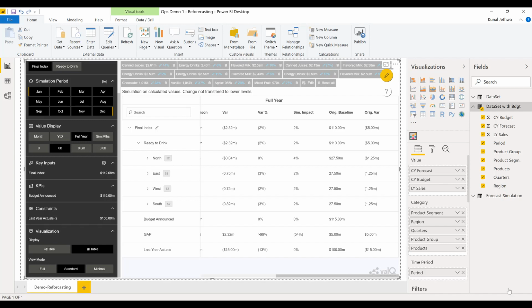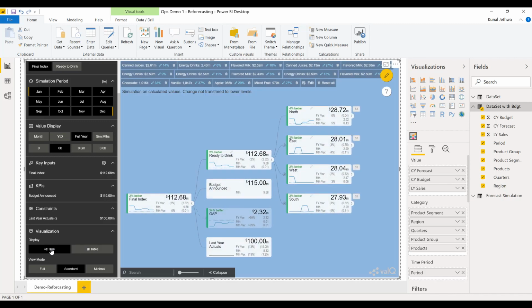In the end, this simulation can also be published through Power BI services, and the same can be shared, viewed, modified, or downloaded by someone with whom we share the rights to do so. So we have a publish option here. I won't get into this right now. Eventually, we can also get this file downloaded in the form of an Excel and can be shared with other colleagues from various departments interconnected with operations, just to have them the visibility of the forecast and the reforecasting, the simulations which has happened.